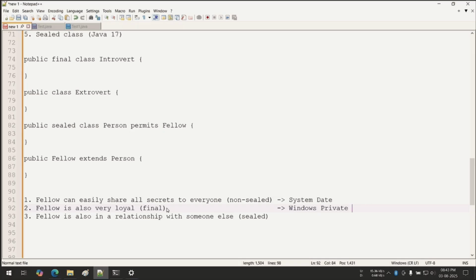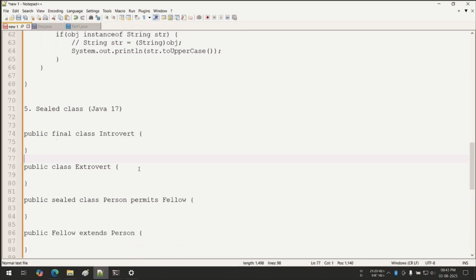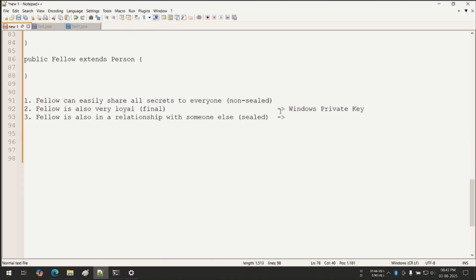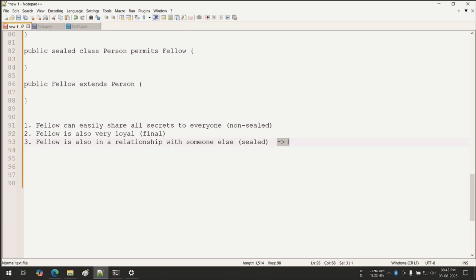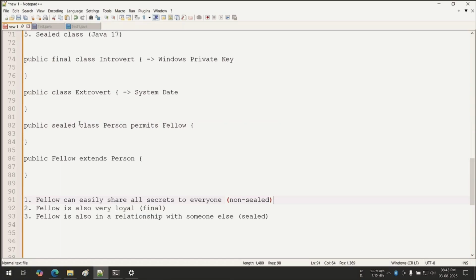So the Windows private key cannot be accessed by everyone. And the system date means extrovert. Now, Windows private key means introvert, right? And it is sealed. That means it is giving the permission to only someone. Only someone means it is sealed. So here a sealed class means it is your Windows email ID used to login.